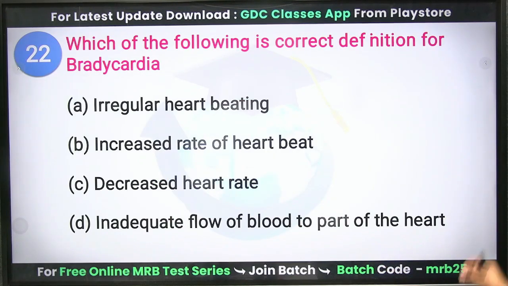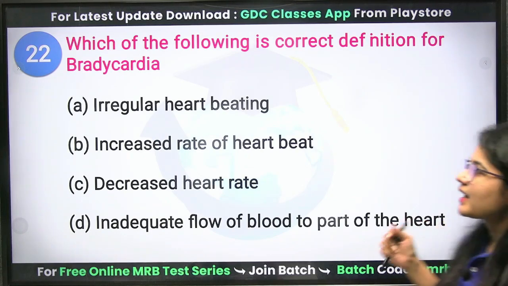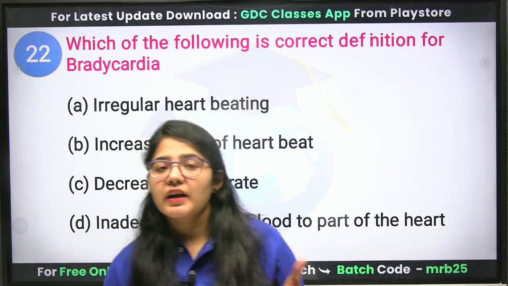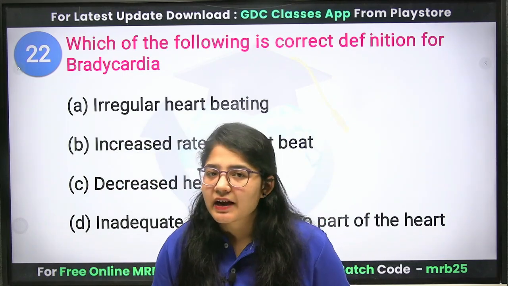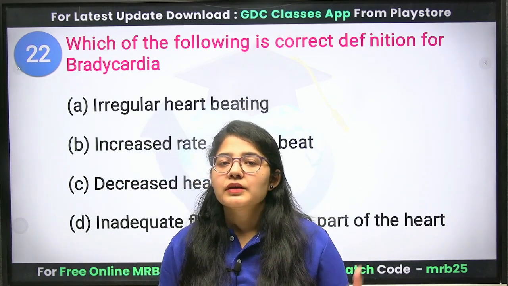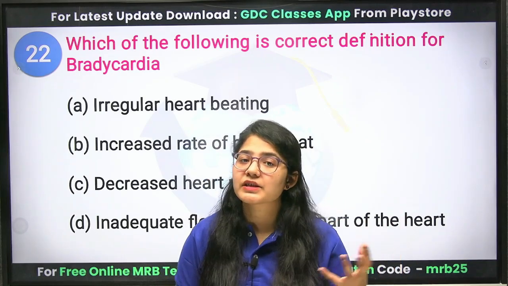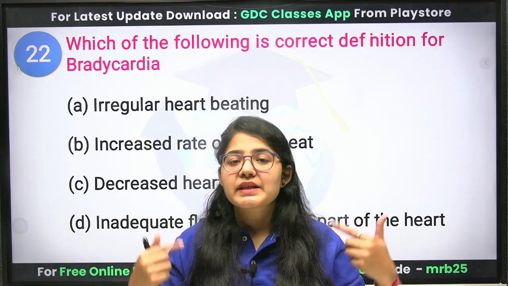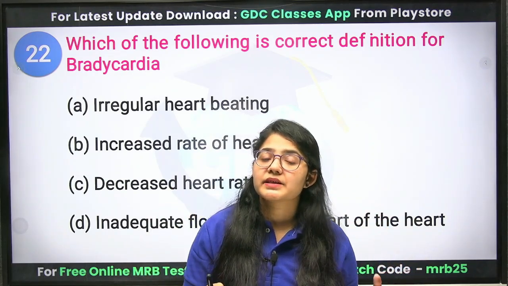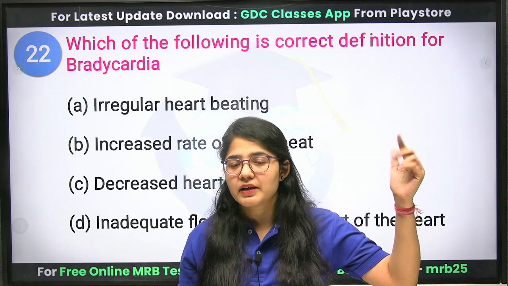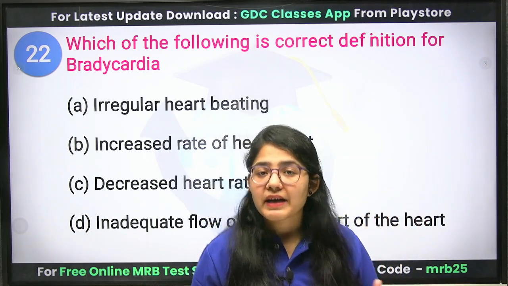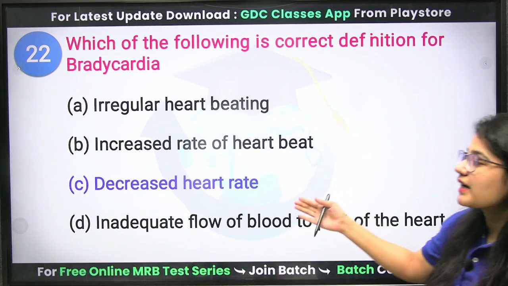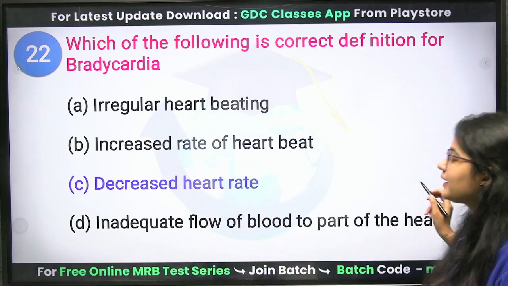Which of the following is the correct definition for bradycardia? There are two terms: bradycardia and tachycardia. So what is tachycardia? You are going trekking in the mountains. While trekking up, your heartbeat increases, and that increased heart rate is known as tachycardia. But bradycardia is the decreased heart rate. Clear? Bradycardia is the decreased heart rate.